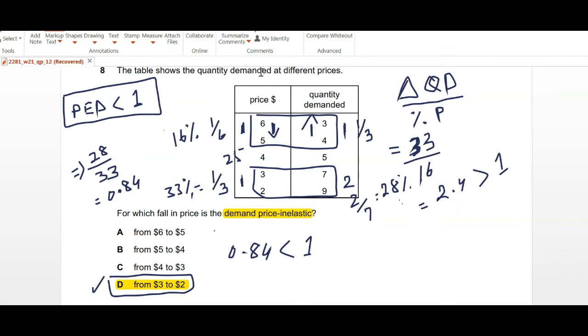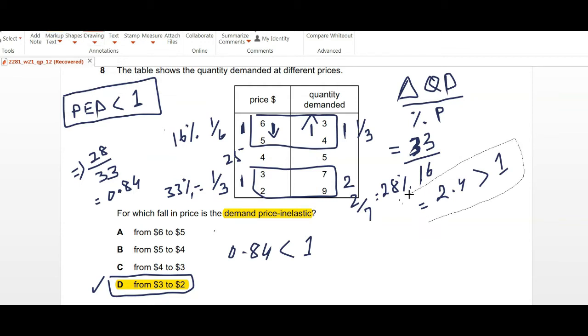So I'll just go over this again. We have to see whether the demand is price inelastic. We know that demand is price inelastic where the PED value is less than 1. So we did a simple calculation at the top two figures. We took the percentage change in price and the percentage change in quantity demanded, and the value we got was 2.4.